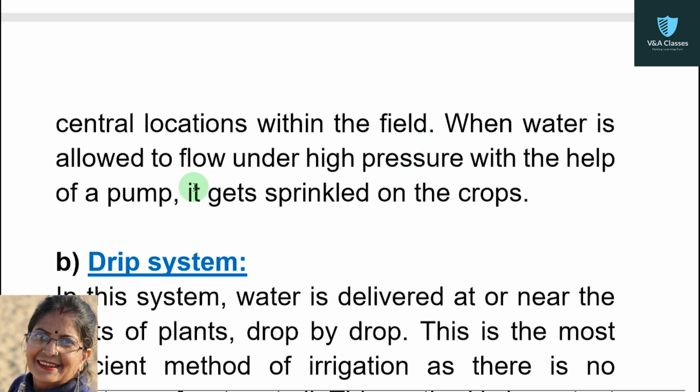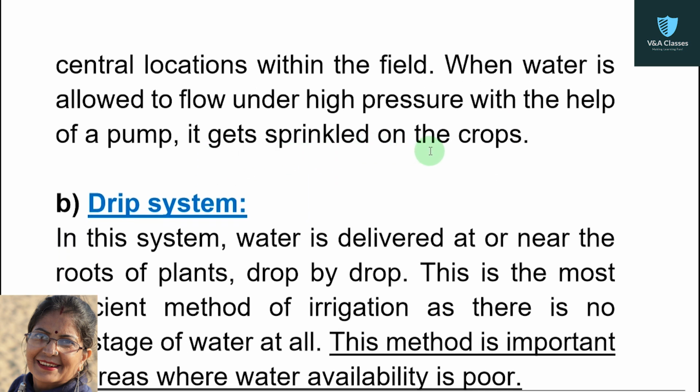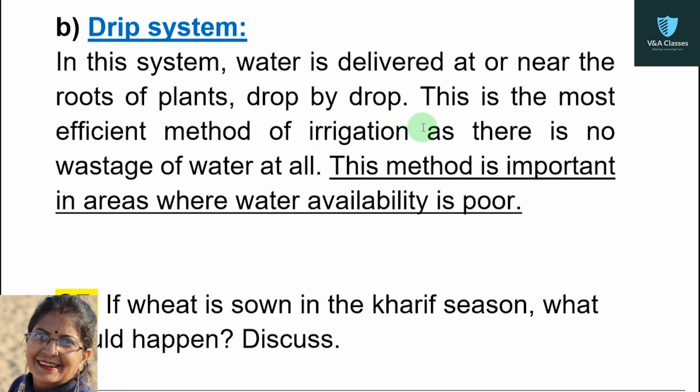When water is allowed to flow under high pressure with the help of a pump, it gets sprinkled on the crops. Second system, drip system. In this system, water is delivered at or near the roots of plants, drop by drop. This is the most efficient method of irrigation as there is no wastage of water at all. This method is important in areas where water availability is poor.